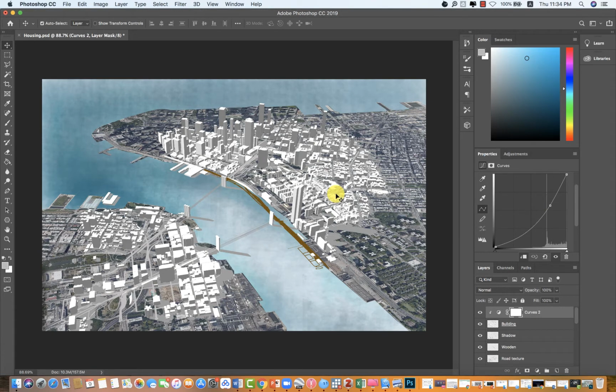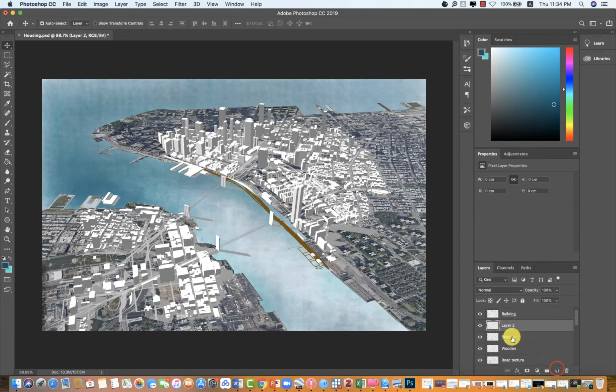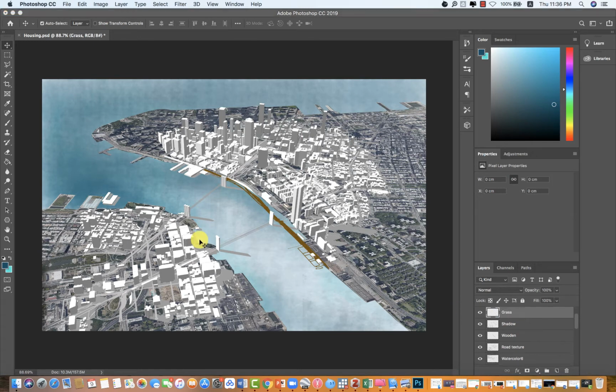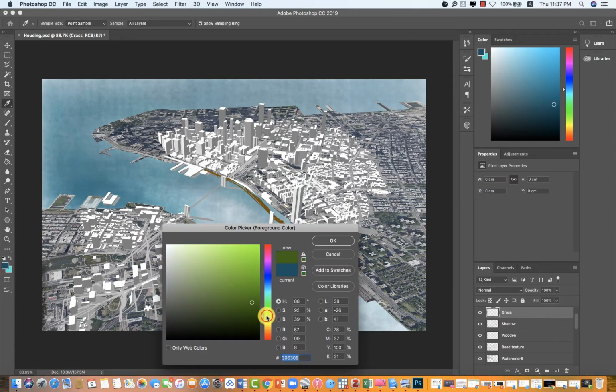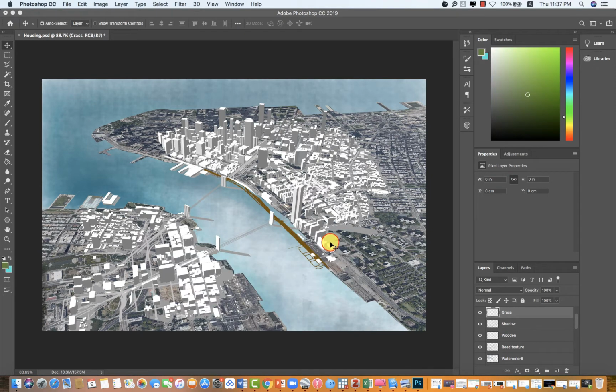Okay, next we need to render grass. And then we need to change the color. Then I use polygonal tool to choose the grass areas. You just need to roughly choose the grass areas, and later on we use the eraser to blend the colors into background.